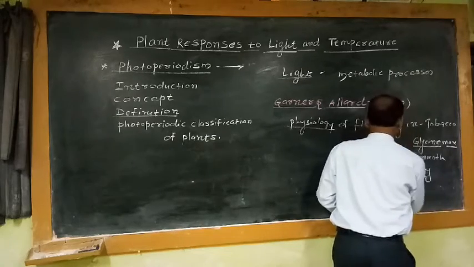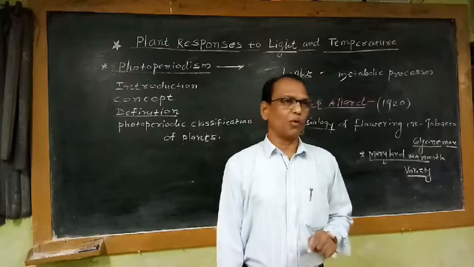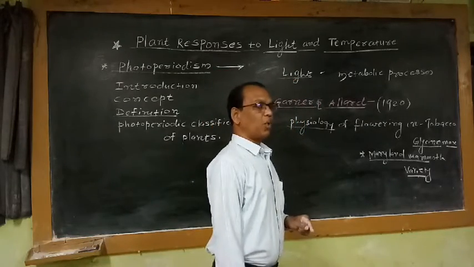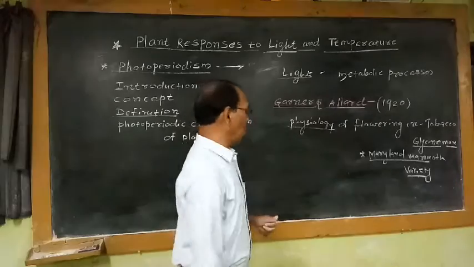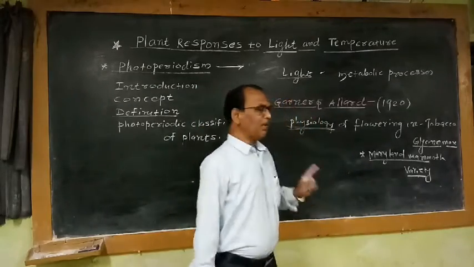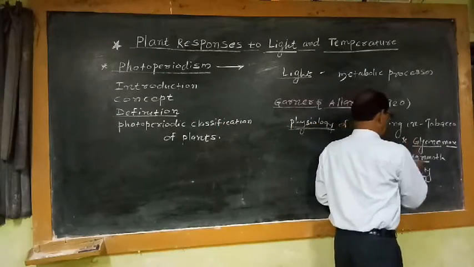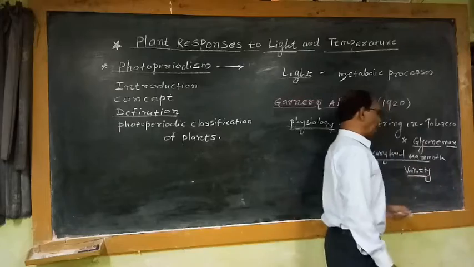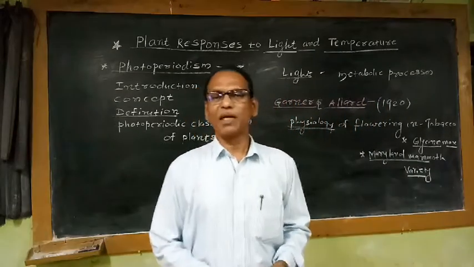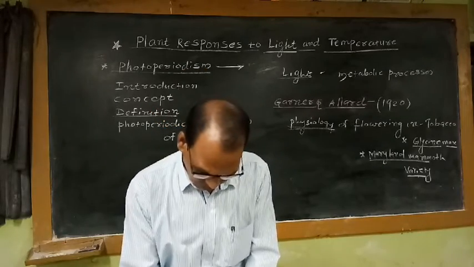Maryland Mammoth variety of tobacco. This variety is commonly called a giant variety of tobacco, having more height, 14-15 feet. Plants are grown naturally. So when they were working with these two plants, Glycine max and this Maryland Mammoth variety of tobacco, they tried to find out which factor is responsible for reproductive growth.